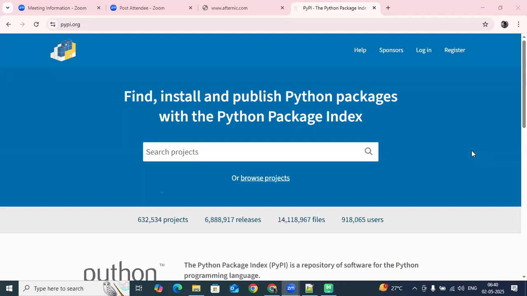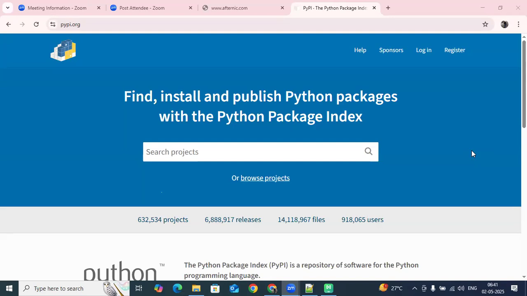Just as with the Play Store, for example, let's say you are using some bank, maybe ICICI, and I want to install the ICICI related app. So we go and search for that ICICI app and then we install it from the repository, that is, from the Play Store. In a similar way, if you want to work with a database, we need to know how to install that module, we call it a module.